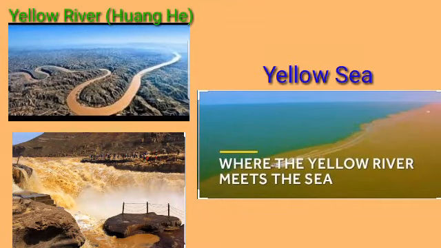The other interesting fact, children: the Yellow River, Huanghe, passes through the largest loess plains of China and drains into the Yellow Sea. Hence, the particles are carried into the sea and make the sea yellow.